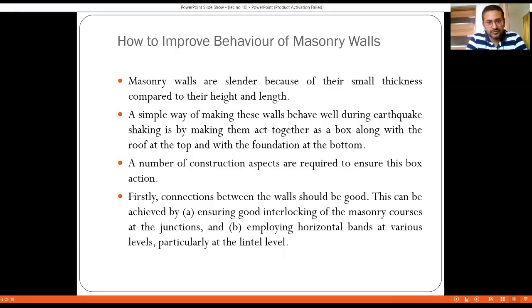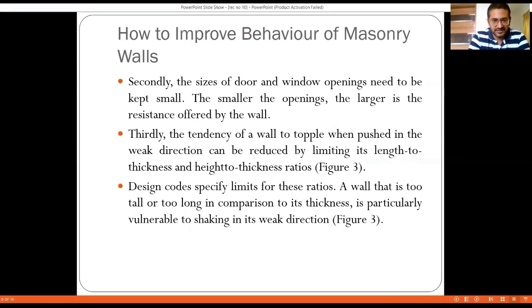But just to brief you, firstly, good interlocking of the masonry courses is required at the corners. Second, employing horizontal bands at certain height intervals, that is, sill level, lintel level, roof level, and gable end. These are the different horizontal bands. And the third possibility is the introduction of vertical reinforcing bars at certain corners of the building, so that interlocking is achieved between the walls in the two directions.